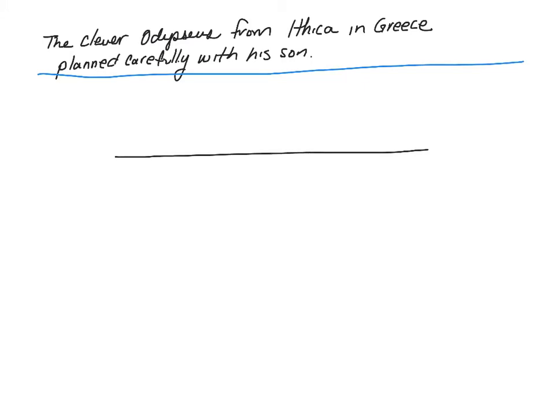So, taking a look at our sentence, the clever Odysseus from Ithaca in Greece planned carefully with his son. What is the subject of that sentence? Person, place, thing, or idea that the sentence is about. Yep, that's Odysseus. What is it that Odysseus is doing? Did you find an action? Yeah, he planned. So, our main idea line is going to be that same thing that we saw in chapter 1, which is going to be subject, Odysseus, and verb, planned.